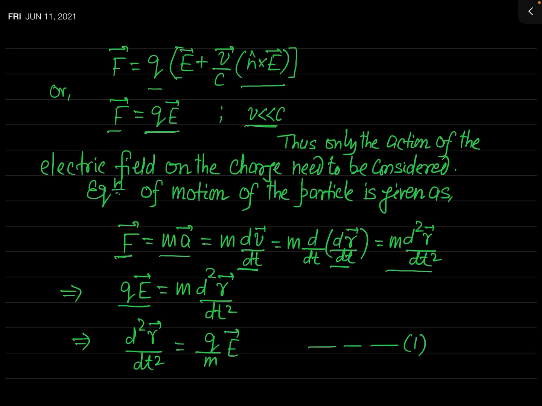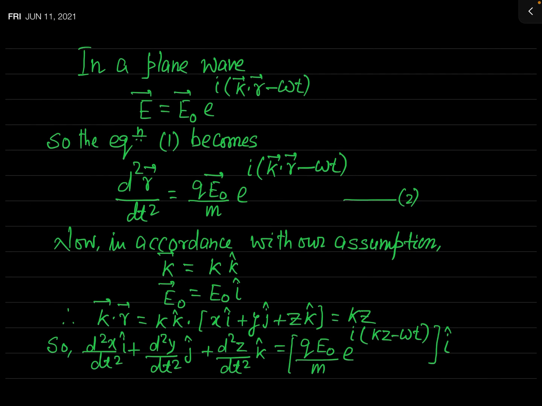Now when you say plane electromagnetic wave, the electric field vector is varying sinusoidally, or it may be expressed in terms of an exponential function, or a combination of sine and cos function. In a plane wave, as you have studied in your previous classes, E is equal to E naught e raised to the power i times k dot r minus omega t.